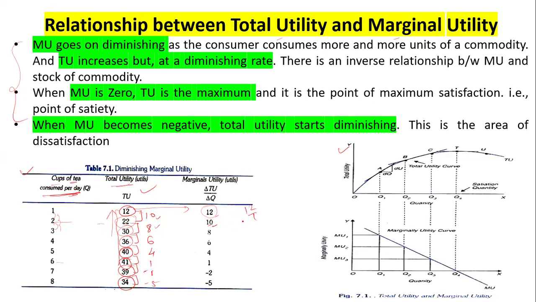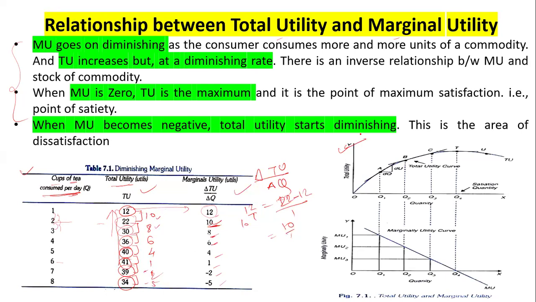Then the difference is 10. That means 10 divided by 1. How do you calculate it? Just the change in total utility divided by the change in quantity. Here it is 22 minus 12 divided by 1. So what is that? It is 10, divided by 1. Like this. Here the differences are 10, 8, 6, 4, 1, -2, and -5. So this is how you calculate your marginal utility. Now I will show all this in a table format.